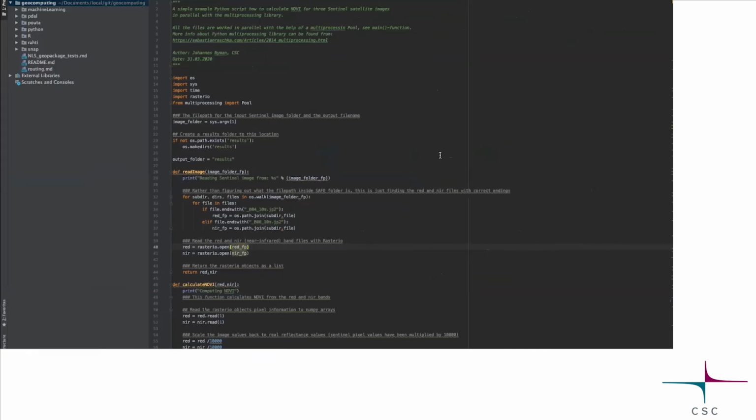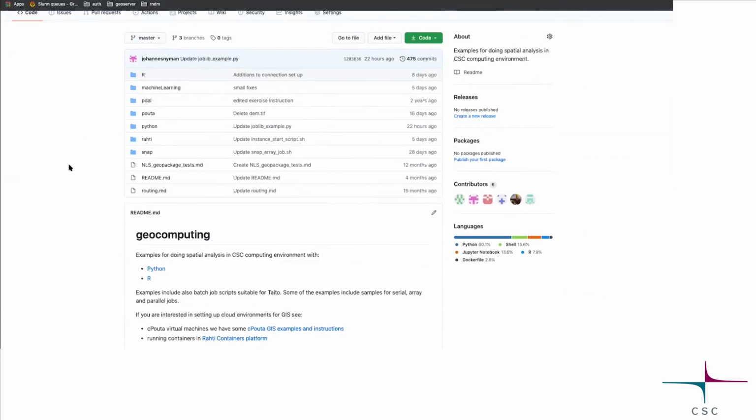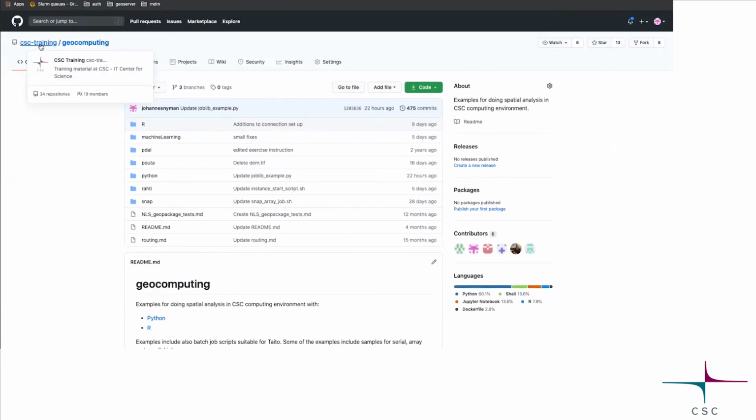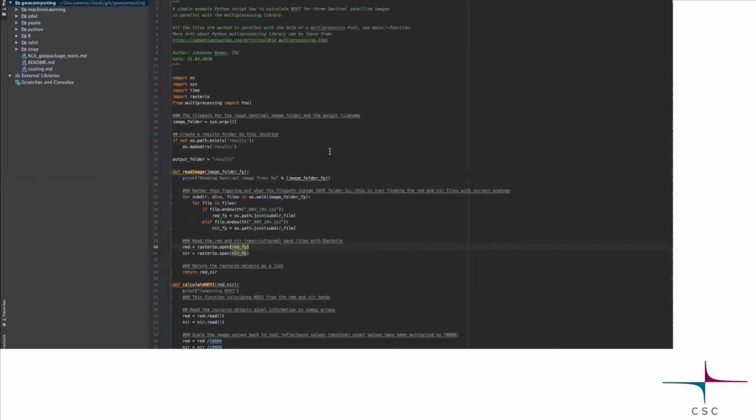Okay, demo. Here I have a simple Python script. And this is actually the GitHub repository I showed you or mentioned earlier. So the geocomputing. And this script will be straight from there. I'll actually show you very quickly what it looks like. So yes, it exists. CSC training, geocomputing. There's Python, R, Snap, and so on.